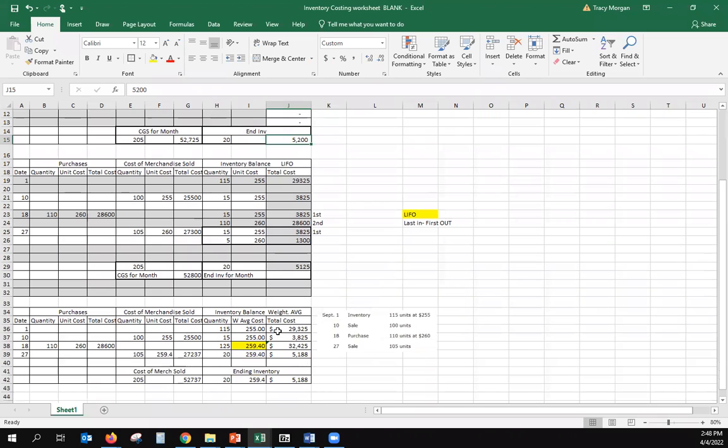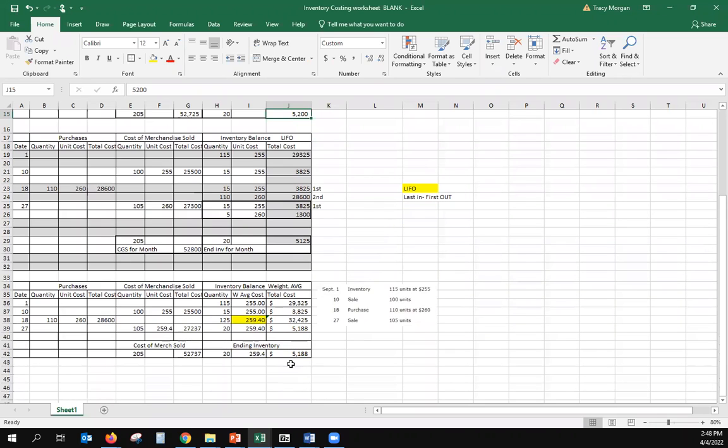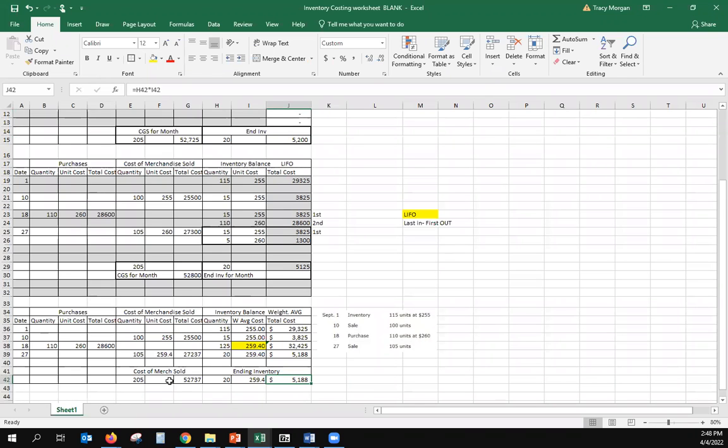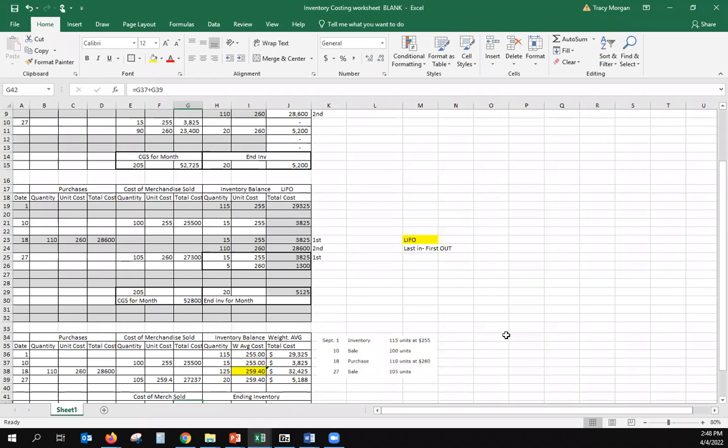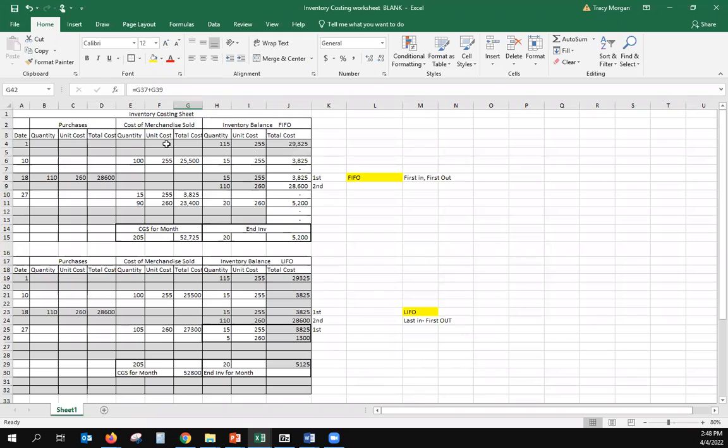Weighted average should fall right in between. And you see here the weighted average cost of ending inventory is right in between the other two methods, and cost of merchandise sold for the month should fall right in between those two methods also. So those are the three methods of calculating the cost of inventory using the inventory costing sheet.